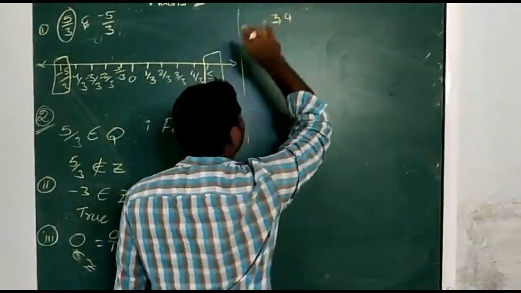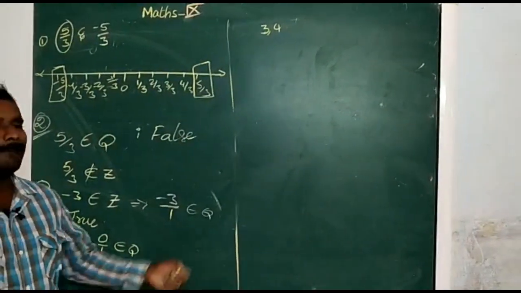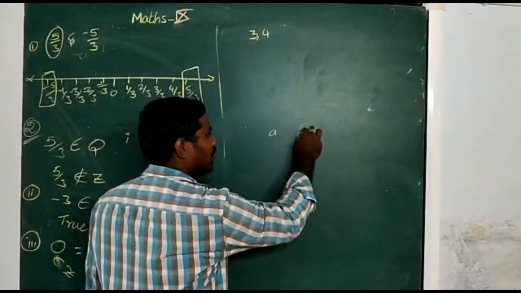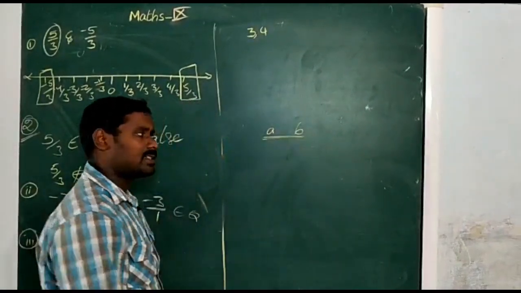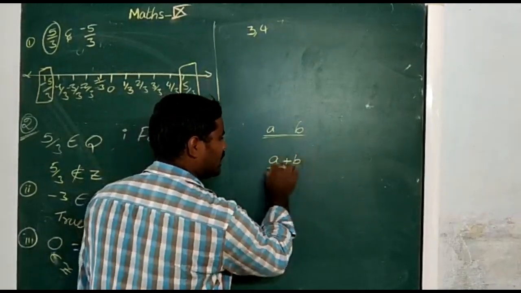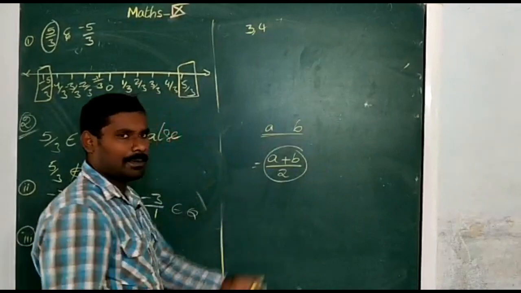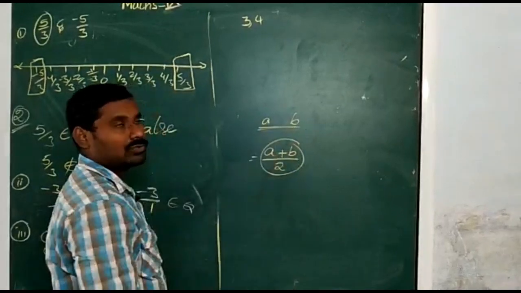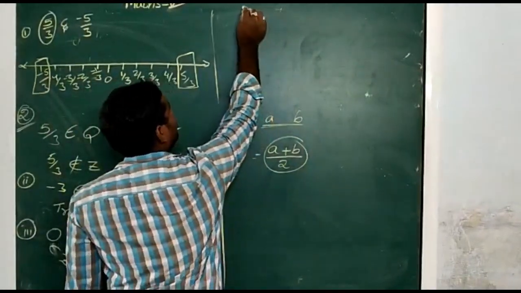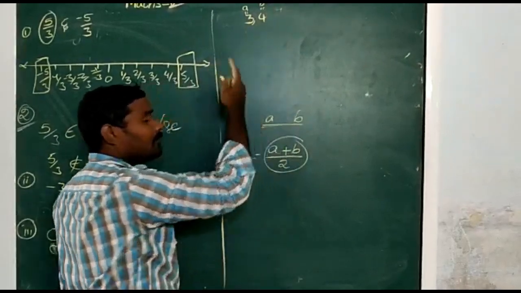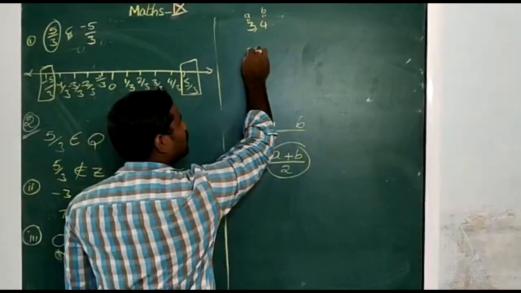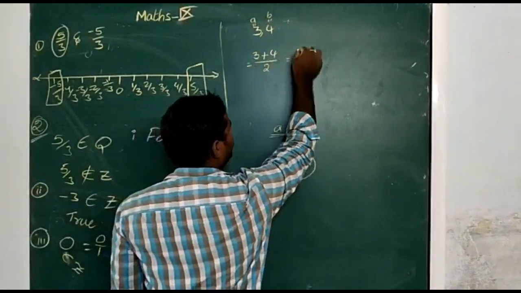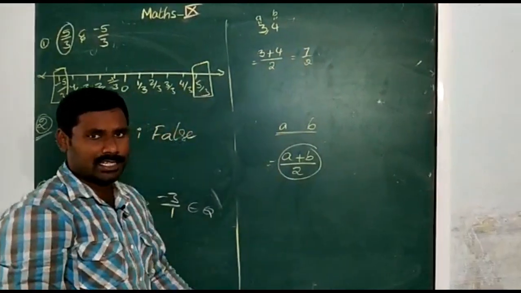Find two rational numbers in between 3 and 4 by the mean method. What is the mean method? For example, A and B. In between A and B you have to find a rational number; the average of A and B is called the rational number between A and B by the mean method. The average of A and B is the sum of the two numbers divided by 2. Now in this case A is 3 and B is 4. If you want only one number in between 3 and 4, the rational number is (3 plus 4) by 2, which is equal to 7 by 2. 7 by 2 is a rational number in between 3 and 4.